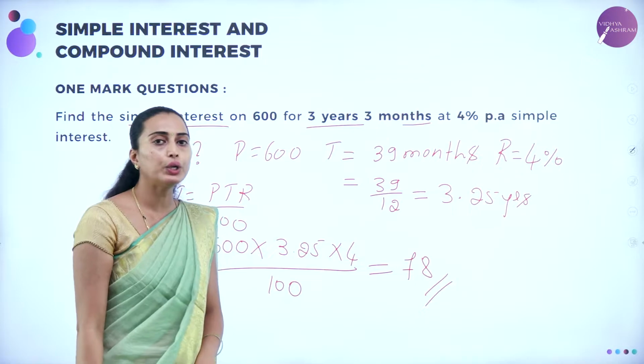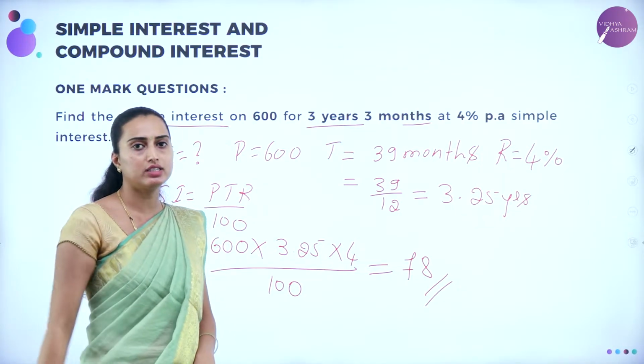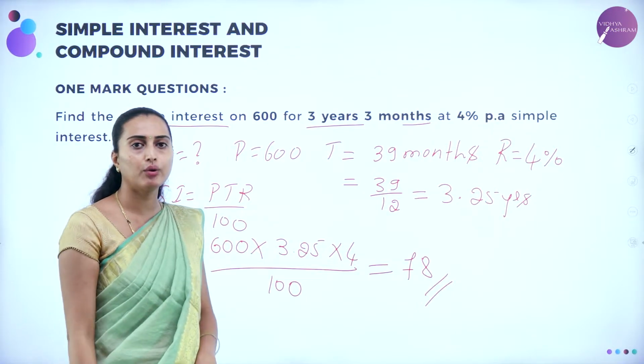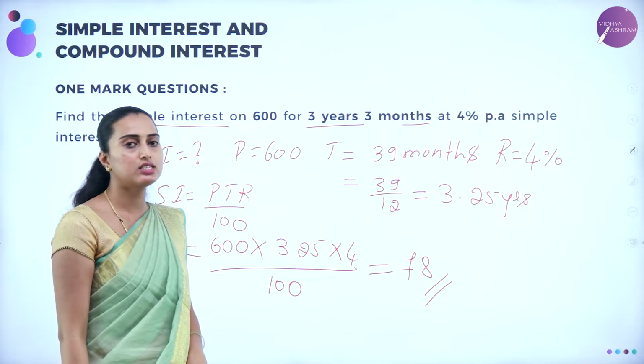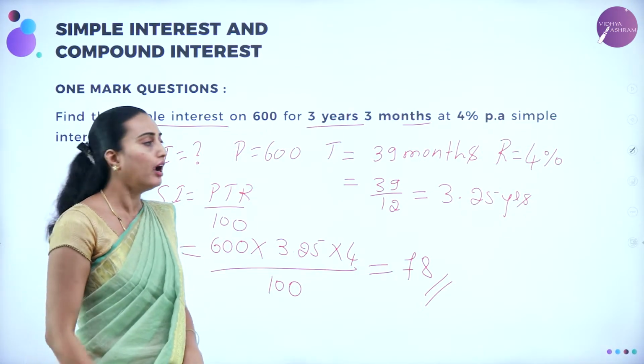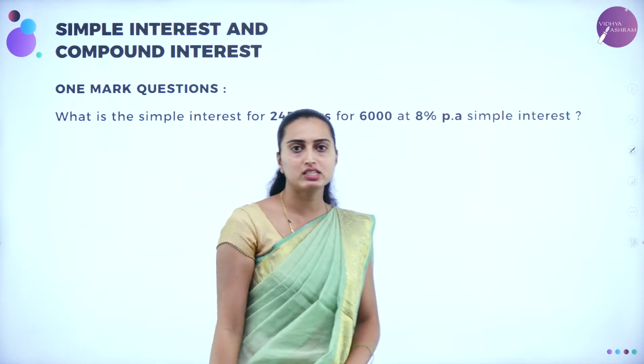Now, if you want to have the amount, meaning the principal amount plus the simple interest, that is 600 plus 78, you are going to get 678 rupees. Understood? Yes, I think you got this problem and how to convert the months into a year. We'll move on to the next problem.